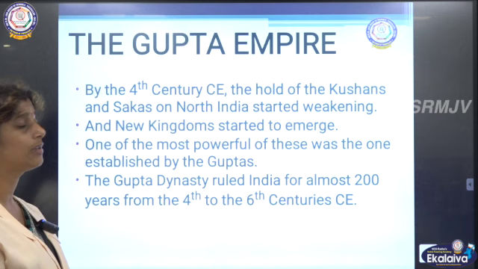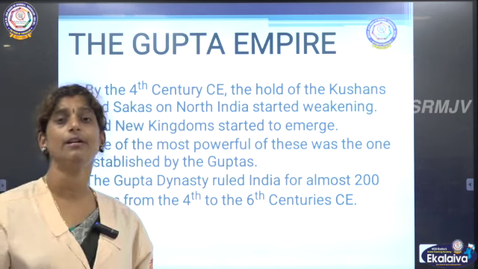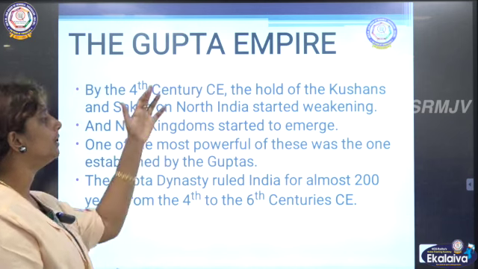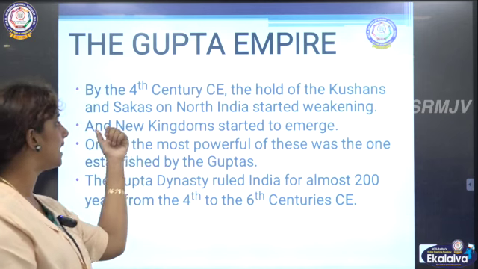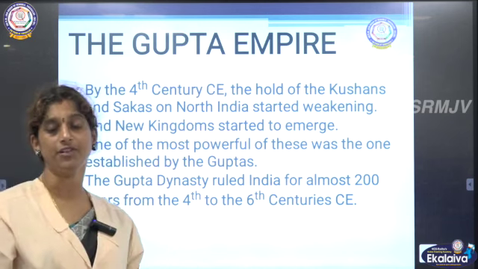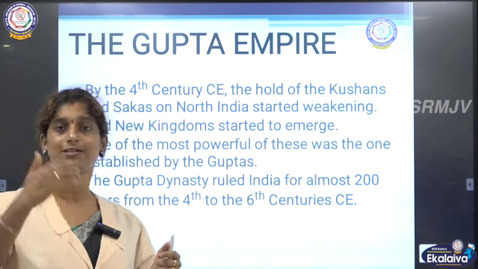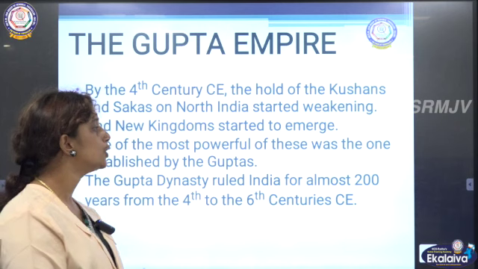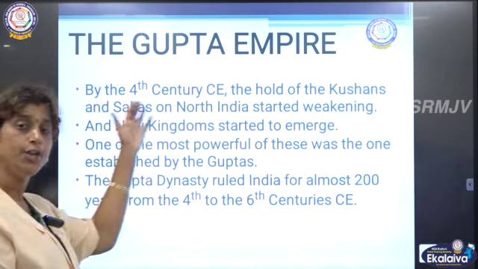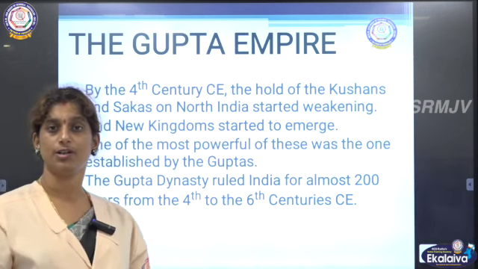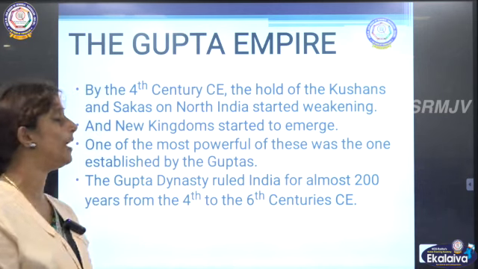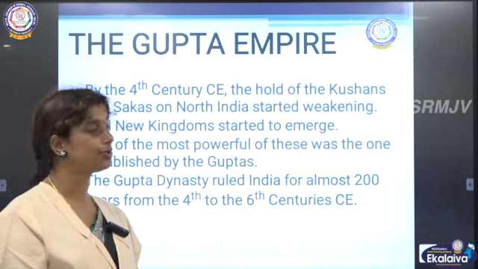So by the 4th century CE, by the end of the 4th century, what happened? The hold of the Kushans and the Sakhas on North India started weakening. So their power started to reduce. They were becoming weak empires. By that time, many new kingdoms started to emerge. Emerge means to come up new. So many new kingdoms started to come.